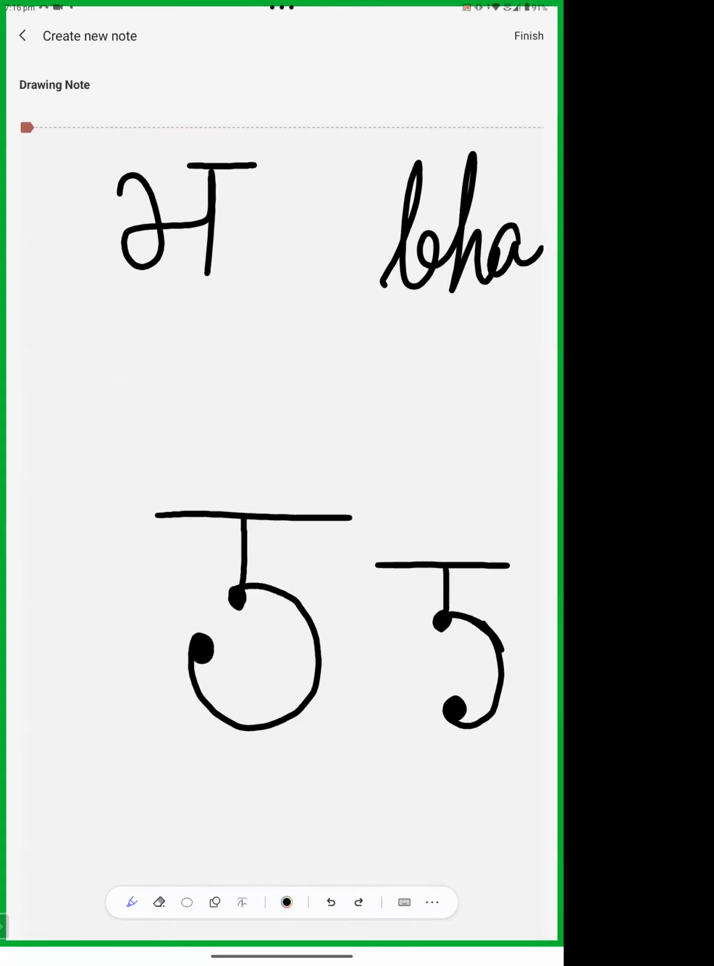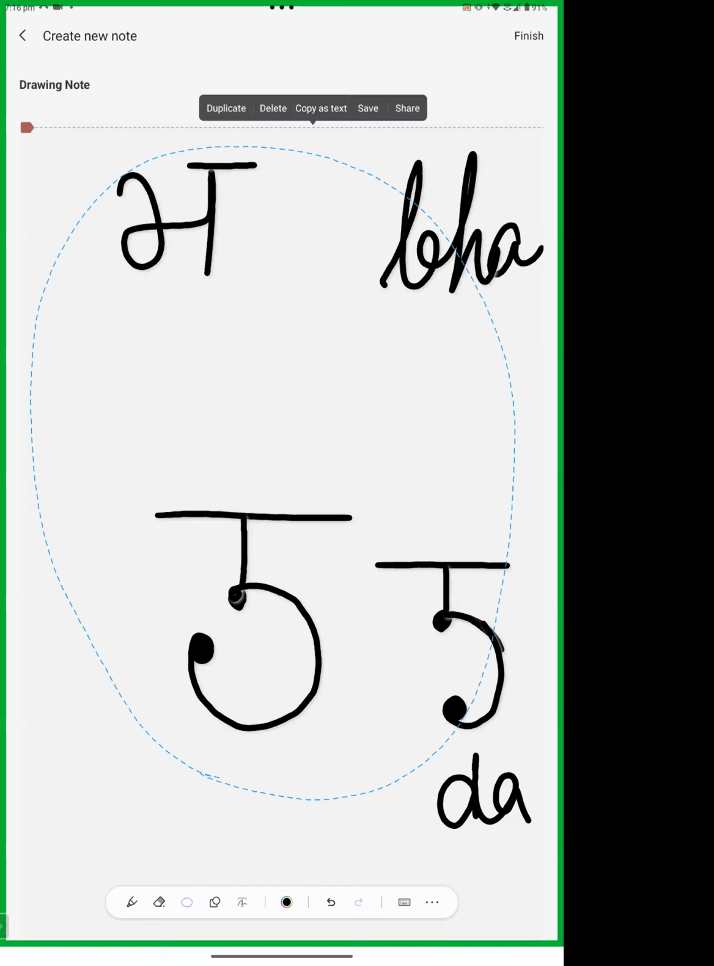Now you can understand the difference. There is only a very slight difference. The letters are similar to each other, but we have to find the differences. And it's very clear what is bha and what is da.